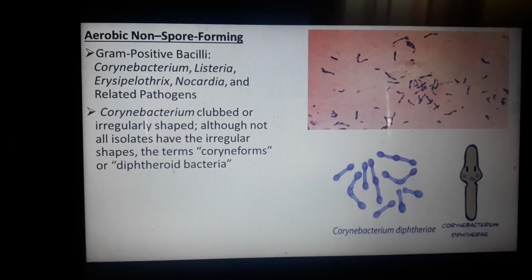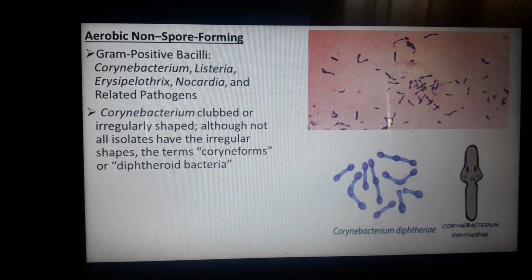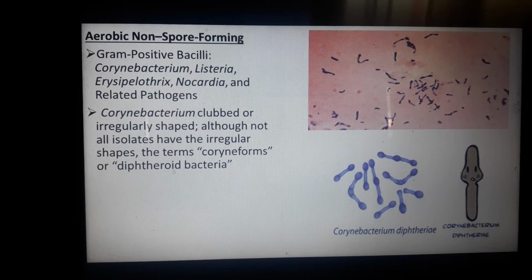To continue with our discussions about aerobic non-spore-forming bacteria. When you say aerobic, meaning these are bacteria that need oxygen, and non-spore forming, these are bacteria that have no spores or do not possess spores. So we have the gram-positive bacilli: Corynebacterium, Listeria, Erysipelotrix, Nocardia, and other related pathogens.